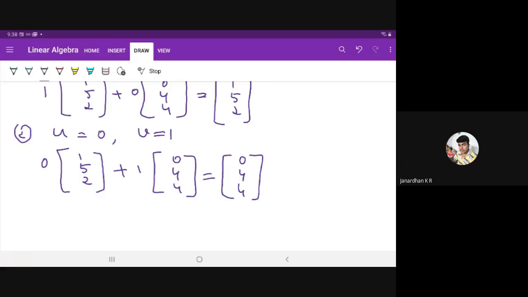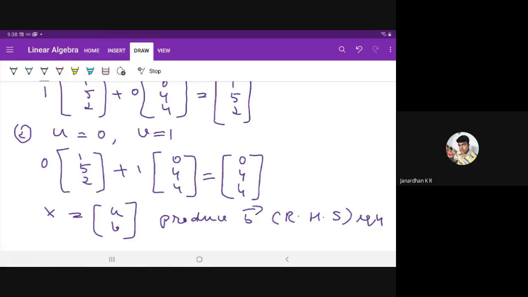Now the concept is that if there exists an unknown vector x, which is nothing but u and v, or if there exist values u and v which can produce some vector b, which is nothing but the right hand sides of the equations, then vector b belongs to column space of A. Okay, so are you clear about the column space of A?